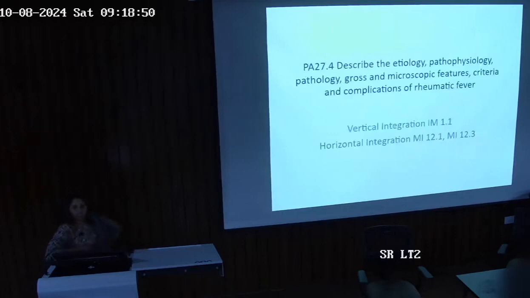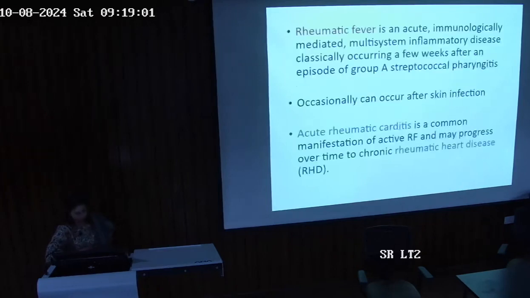This is your competency. You are supposed to know the etiology, pathophysiology, pathology, gross and microscopic features, criteria and complications of rheumatic fever. So what is rheumatic fever? Rheumatic fever is an acute immunologically mediated multi-system inflammatory disease classically occurring a few weeks after an episode of group A streptococcal pharyngitis. Occasionally it can occur even after skin infection.